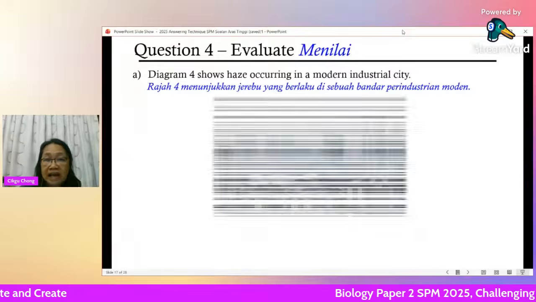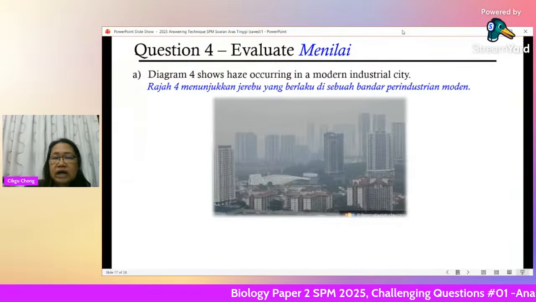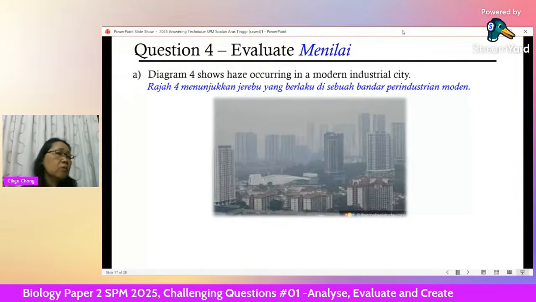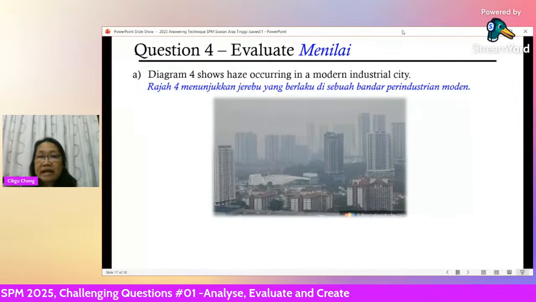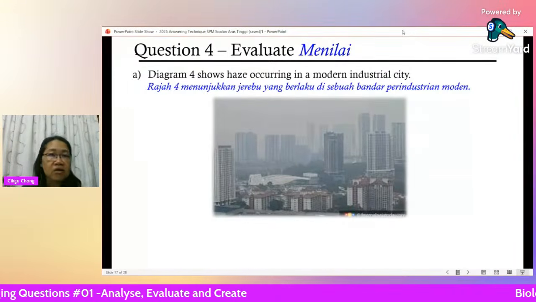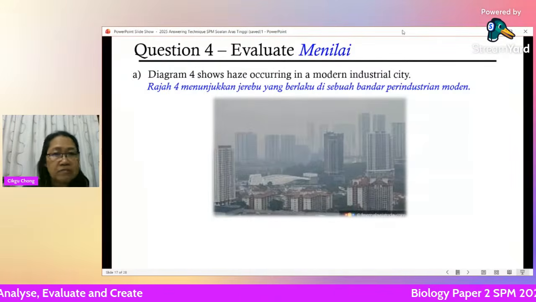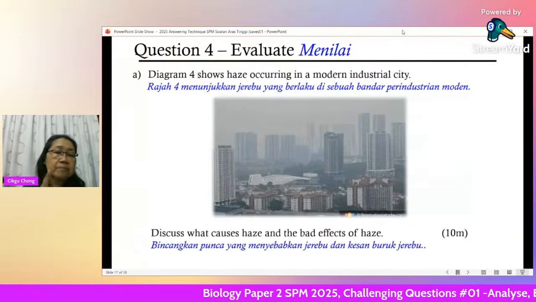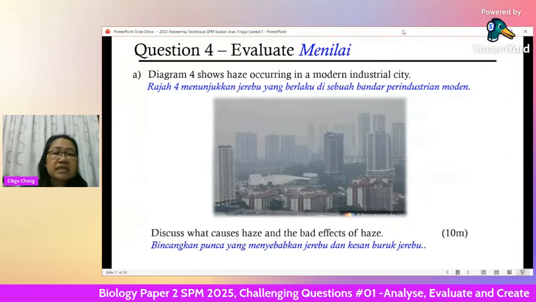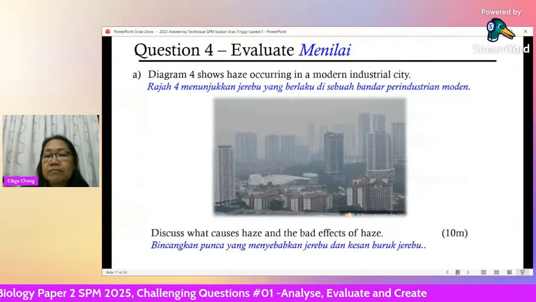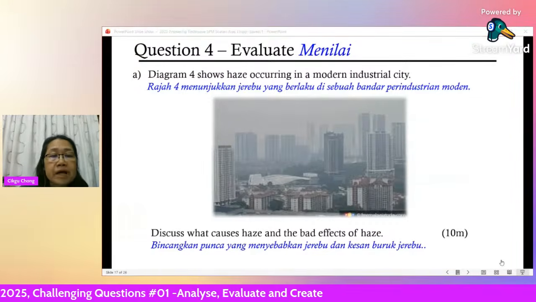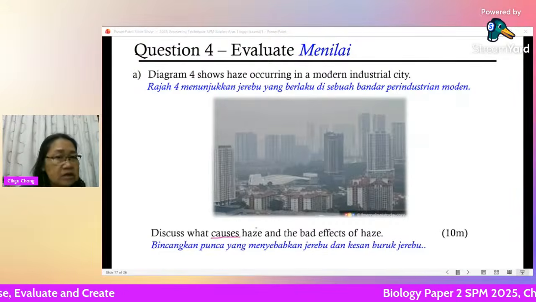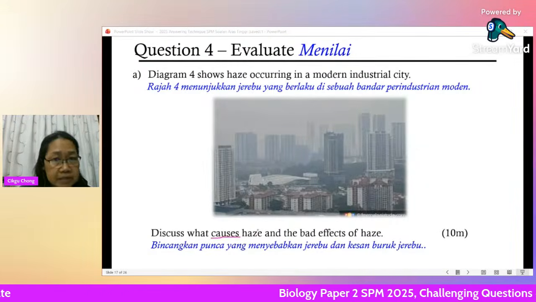Okay, so this is haze. What are the environment problems? You will have your acid rain, your global warming, your eutrophication, haze, deforestation, all this will come in. Any one of that. So happen this question is on haze. Now discuss what causes haze and the bad effect of haze. So you can see here, you have cause and effect, sebab dan akibat. Make sure when you write your answer, you touch on the causes, that what makes haze happen.